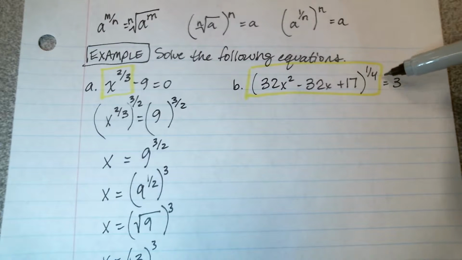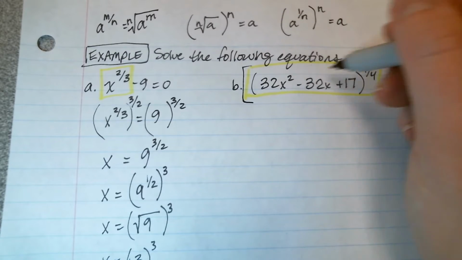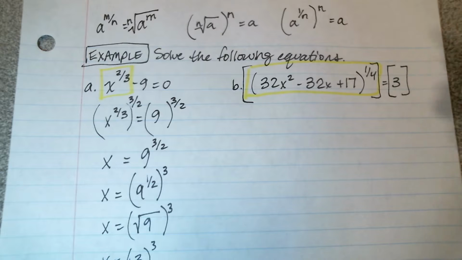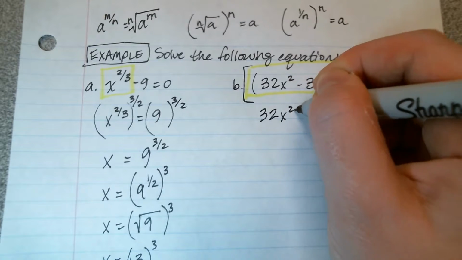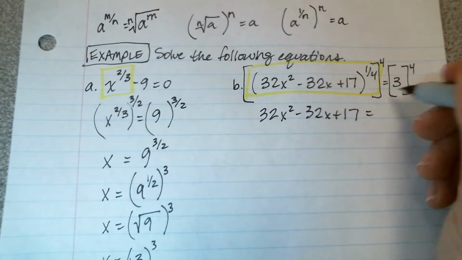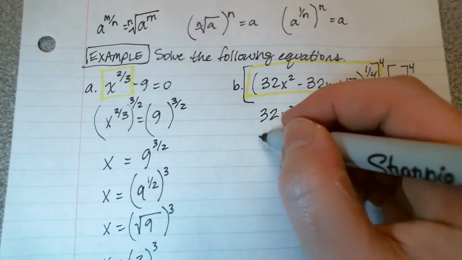Now, in order to get rid of this fractional exponent, I'm going to raise both sides of the equation to the reciprocal of that exponent, which in this case is 4. When I do that, I'll be left with this quadratic on the left-hand side, and on the right-hand side, I'll need to compute 3 to the 4th power.